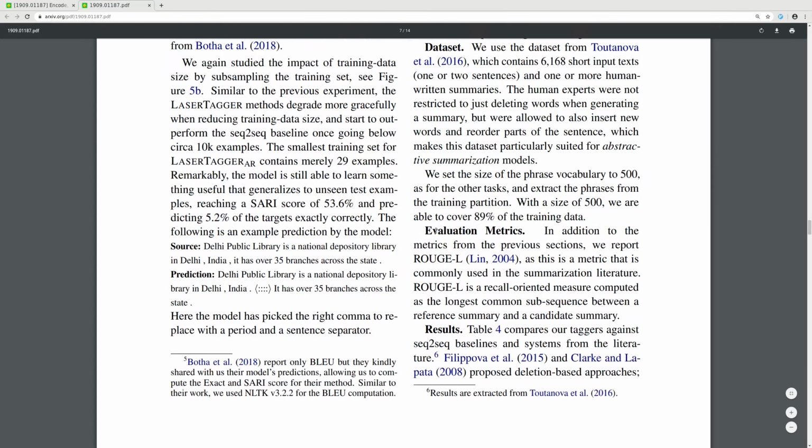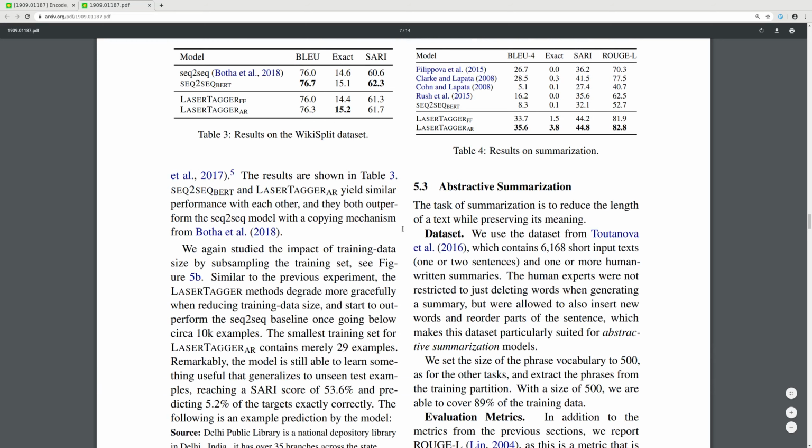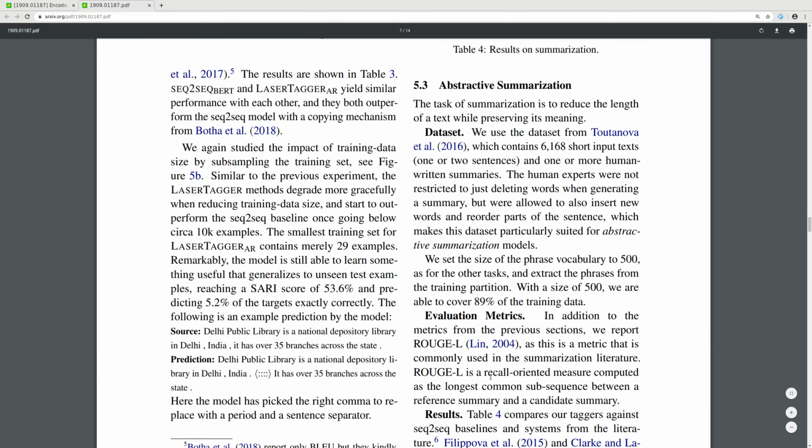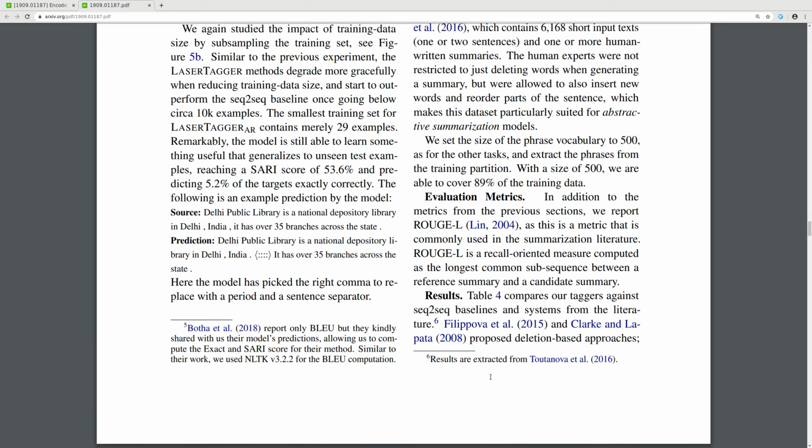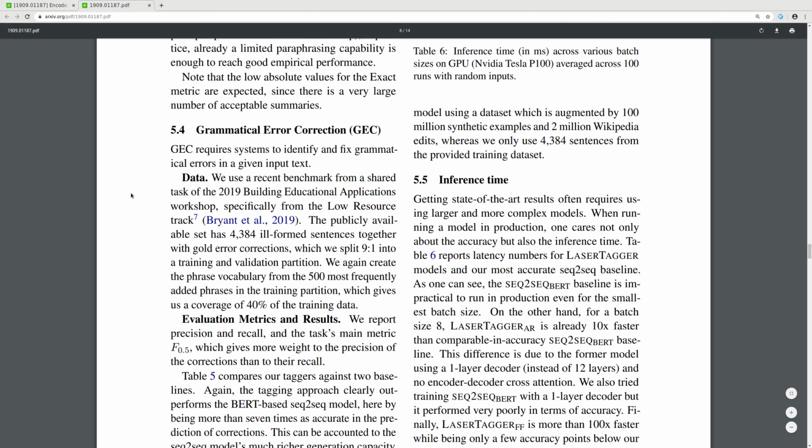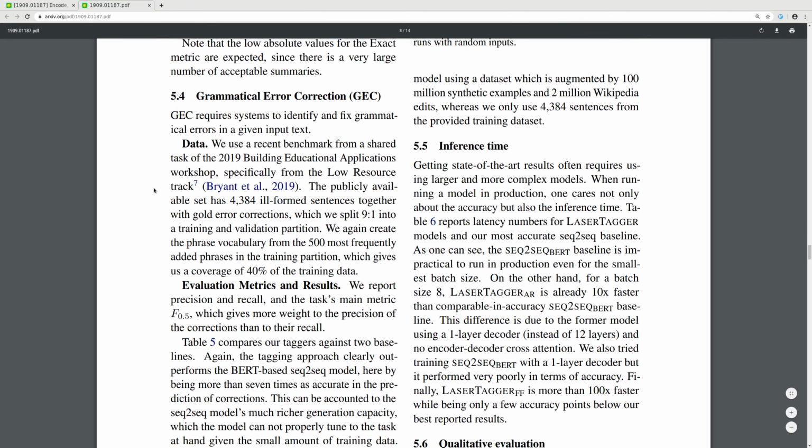Abstractive summarization. The task of summarization is to reduce the length of the text while preserving its meaning. Grammatical error correction: to identify and fix grammatical errors in a given input text.